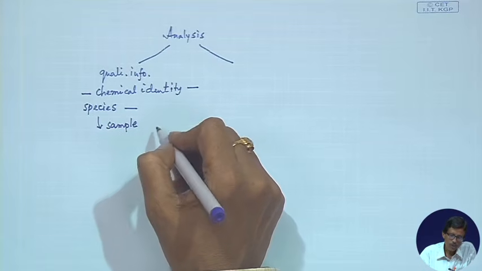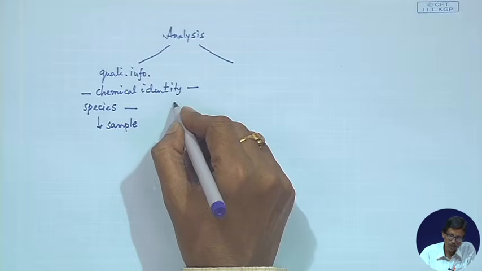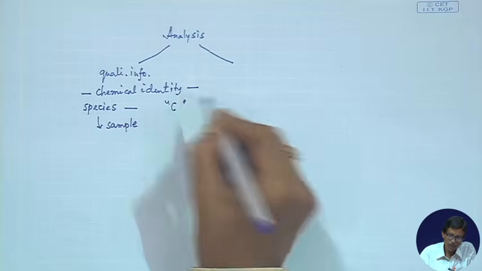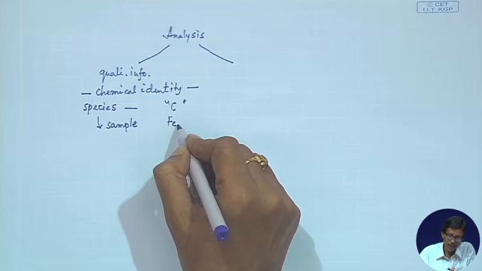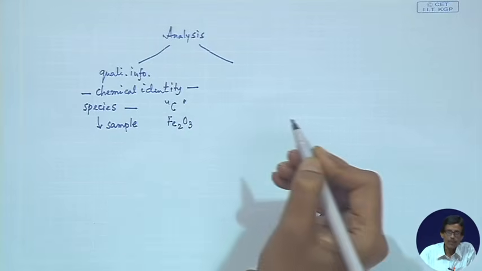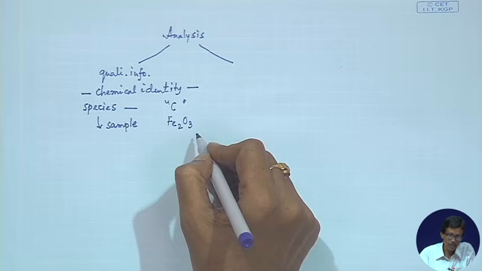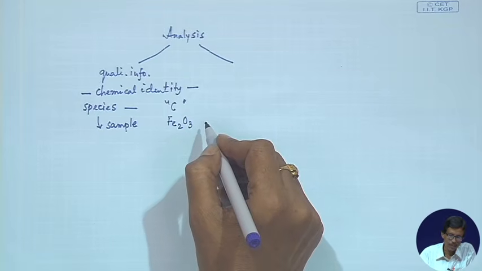So, if we can have a carbon based compound or some iron or its compound, as I told you, that it can have some oxide or any other composition, that means the oxides, sulfides and all these things.